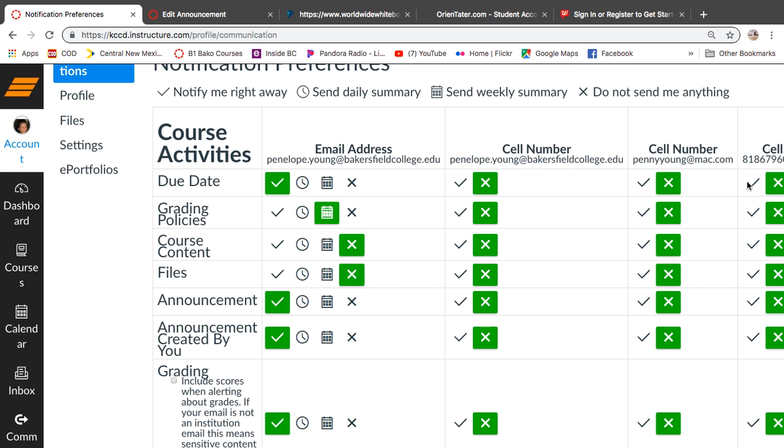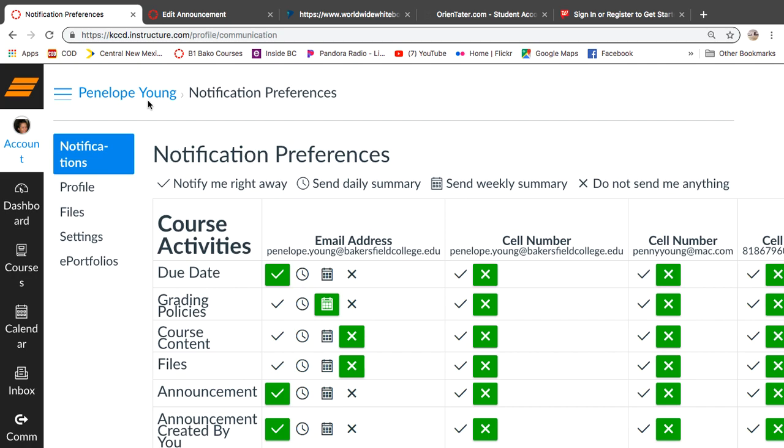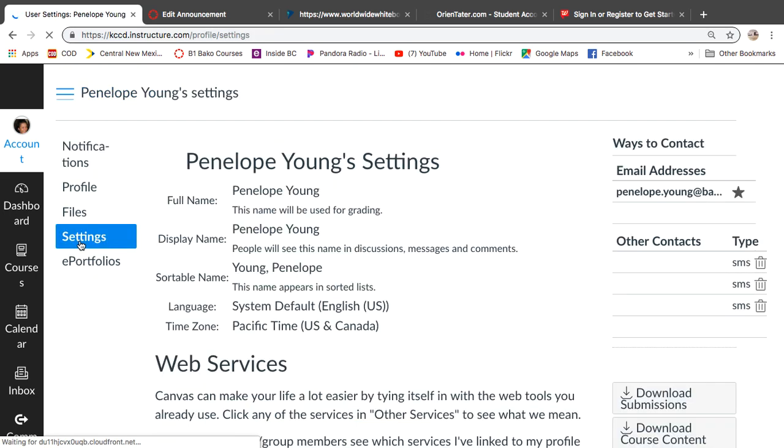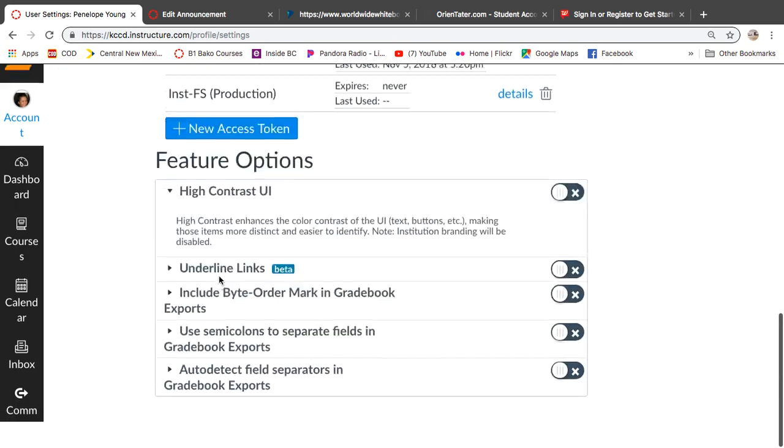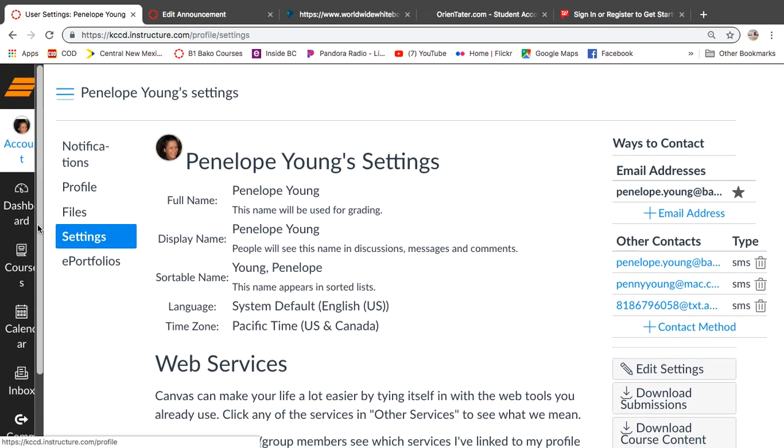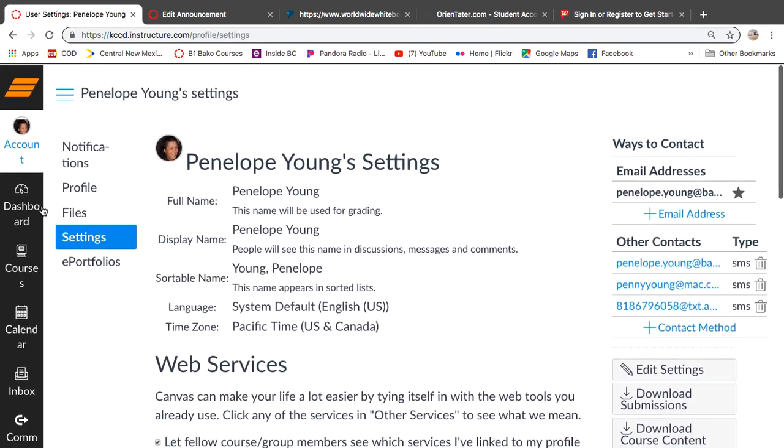You can also have them sent to your cell number over here. I don't do it that way. I'm online so much and checking my email all the time that the email works better for me. Plus, you can read it better. Okay, and I really discourage you to use your phone. All right. There's other settings on here. You don't really need to worry about any of that stuff. That has to do with the classes and so on. I don't actually know what this looks like for you.